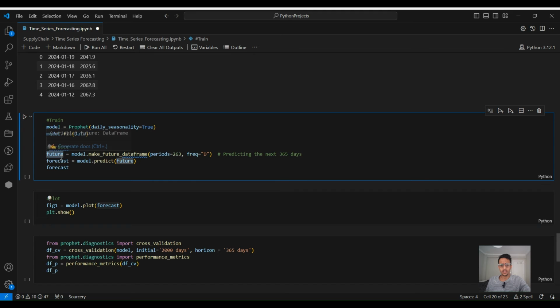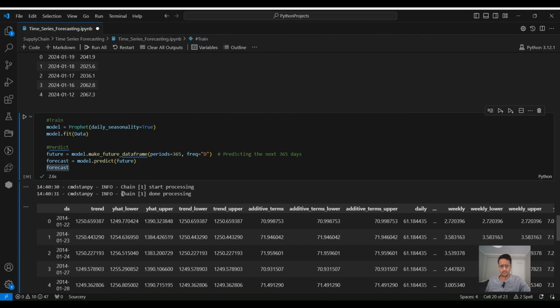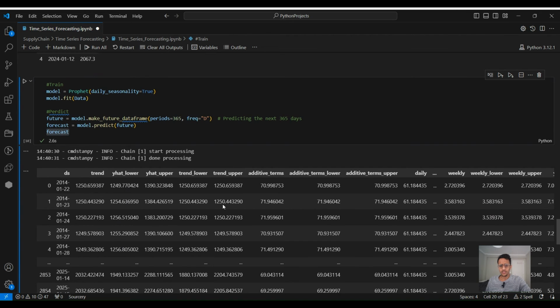So this model is also for predicting future forecast. In this case it will give us some predictions for 1 year ahead. And then the frequency for our data is daily data, and then we will do the prediction. And it will return for us the data frame for the predictions. So if we run this, we can see it will return a lot of features.